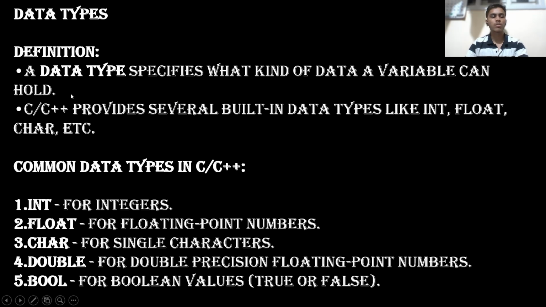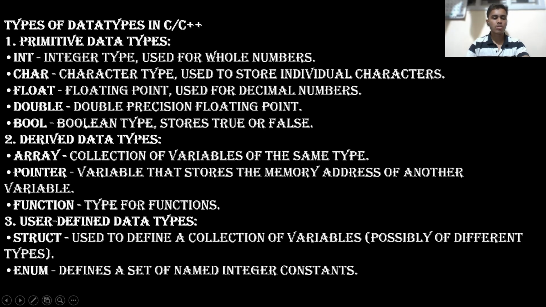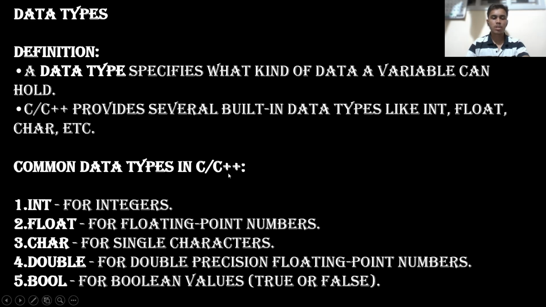C and C++ provide several built-in data types like int, float, char, etc. Common data types in C and C++: int for integer, float for floating point numbers, char for single characters, double for double precision floating point numbers, bool for boolean values, true or false.